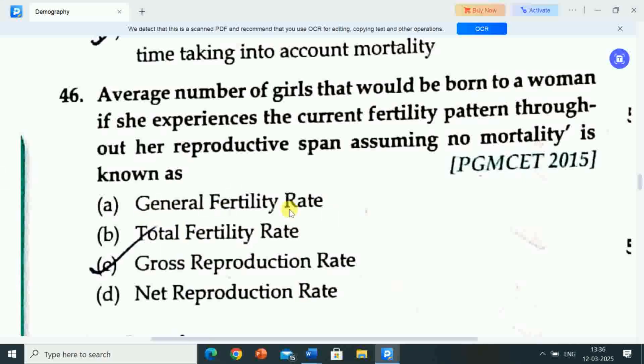Options are A, general fertility rate, B, total fertility rate, option C, gross reproduction rate, option D, net reproduction rate. Correct answer is option C, gross reproduction rate. Average number of girls that would be born to a woman if she experiences the current fertility pattern throughout her reproductive span, assuming no mortality, is known as gross reproduction rate.